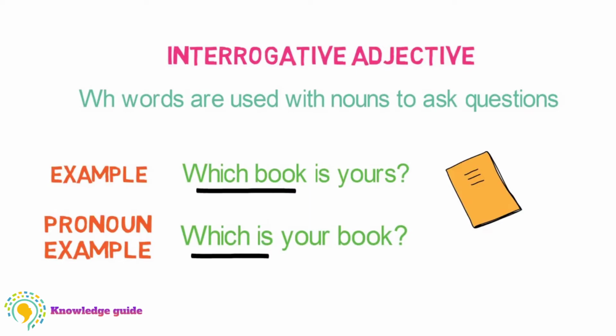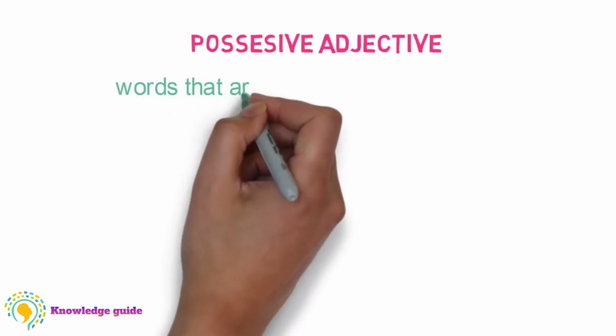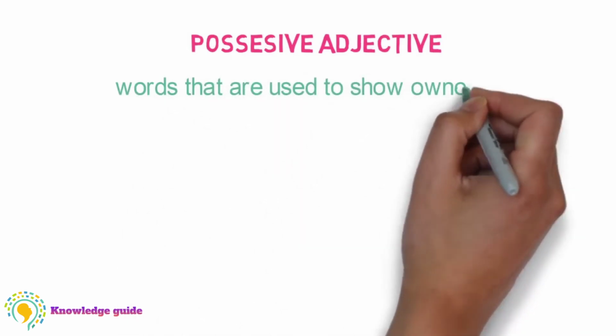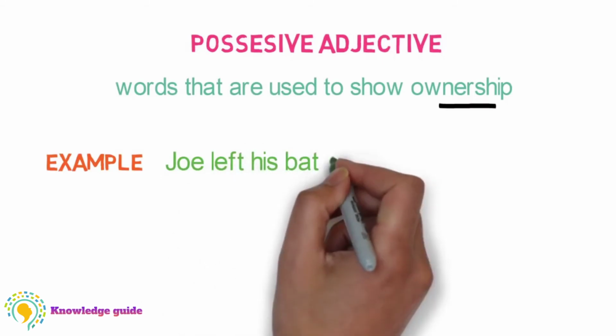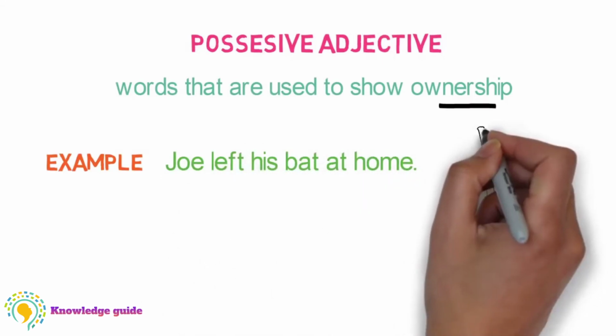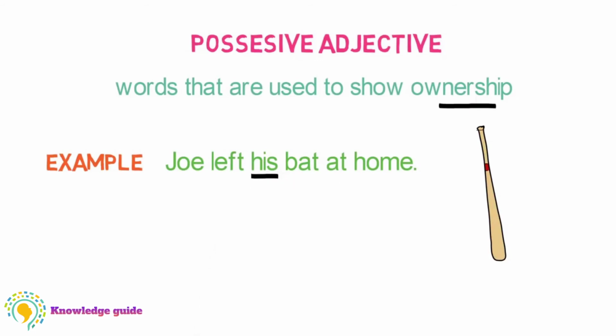Friends, now let's see the last type of adjectives, which is possessive adjectives. These are words that are used to show ownership. Note the word ownership. Let's see with examples. Joe left his bat at home. Here, the word his shows that the bat belongs to him, and this bat is his.